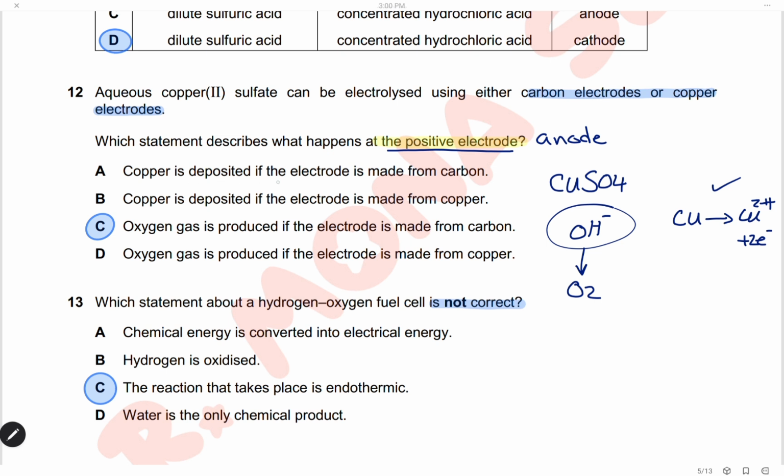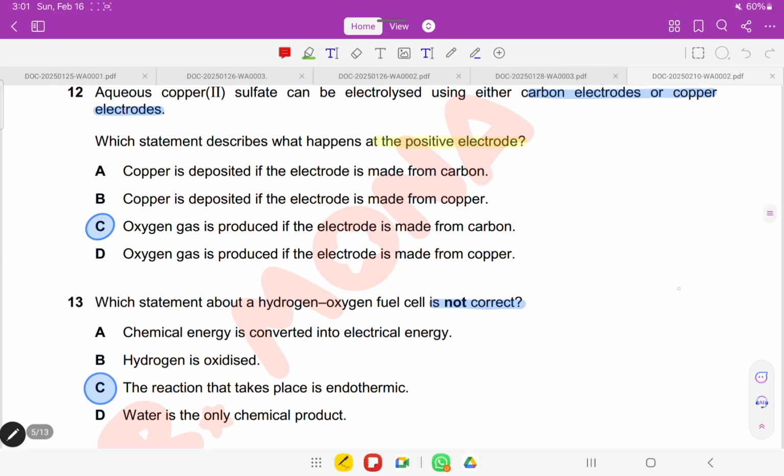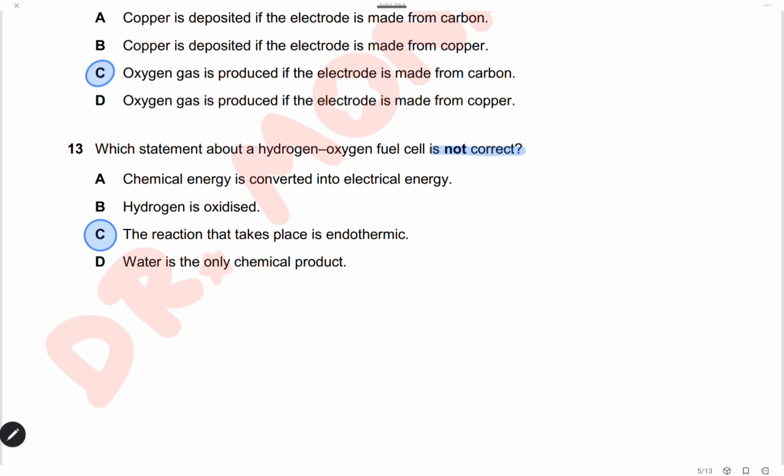So, copper deposited if the electrode is made from carbon? No, copper is deposited on the cathode, not on the anode. Copper deposited if the electrode is made from copper? The same, it will be at the cathode. Oxygen produced if the electrode is made from carbon? This is right, as we already wrote here. Oxygen is produced when the electrode is made from copper? This is wrong. When the electrode is made from copper, copper metal ionizes to give copper ions to the solution. So here the answer is C.